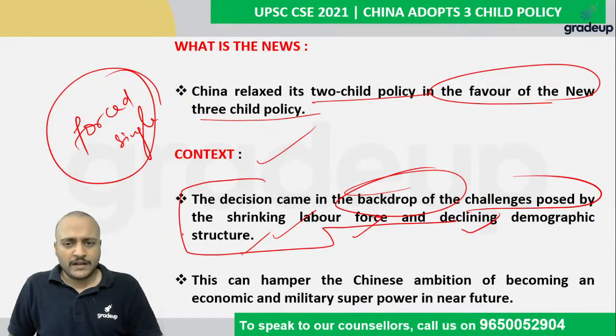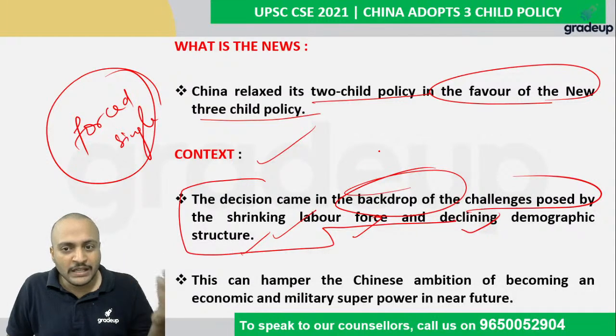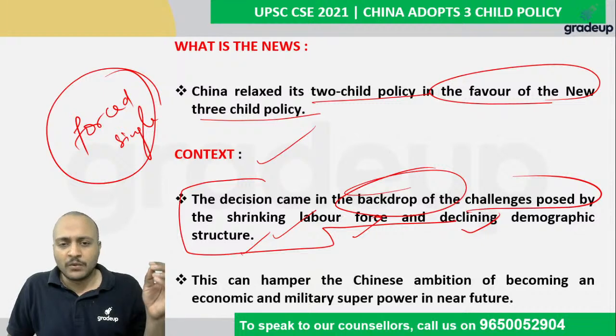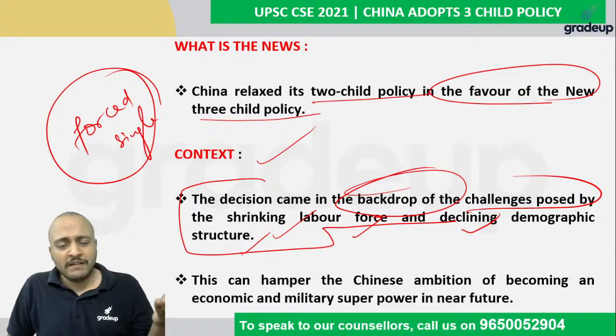So it's very natural. Suppose there is a family and the family does not allow the newly married couple to reproduce more than once in their entire lifetime. So what will happen?